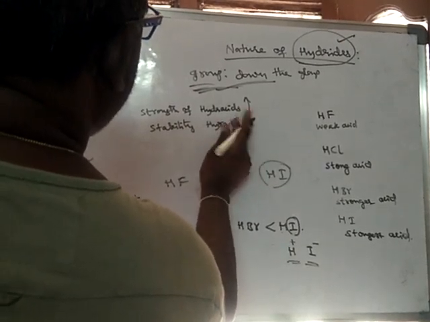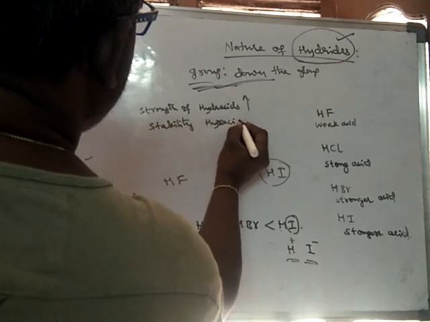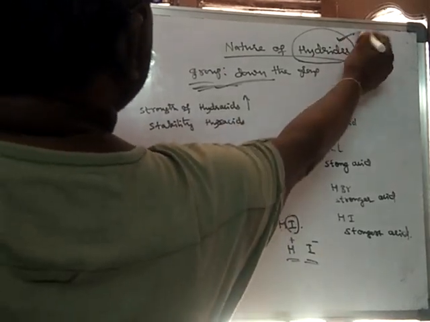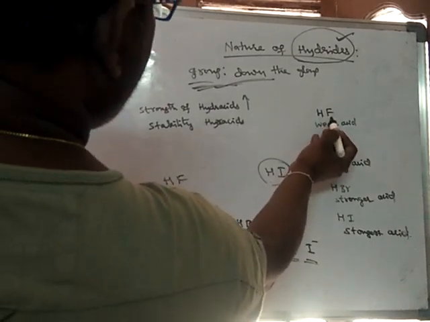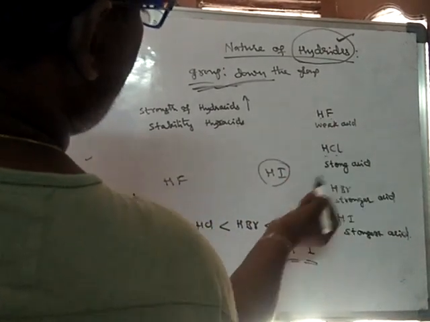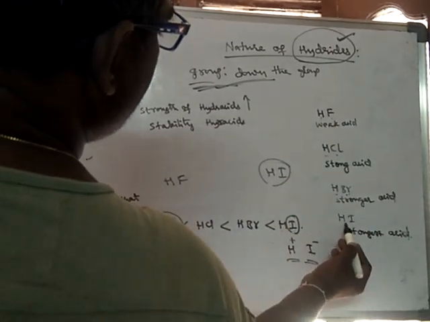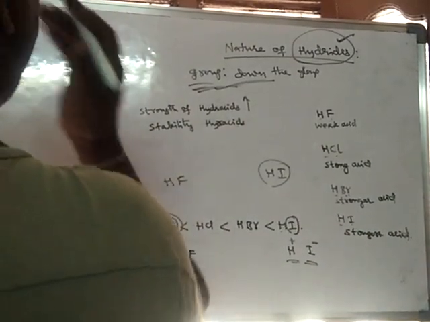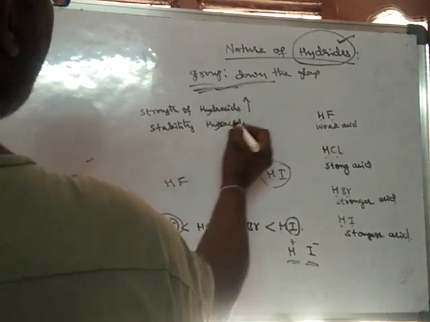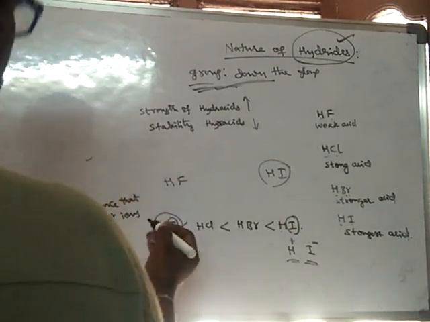Hydracids are nothing but hydrides only. Hydride means hydrogen compound. So this is hydride of fluorine, this is hydride of chlorine, this is hydride of bromine, this is hydride of iodine. So stability of hydracids decreases down the group.